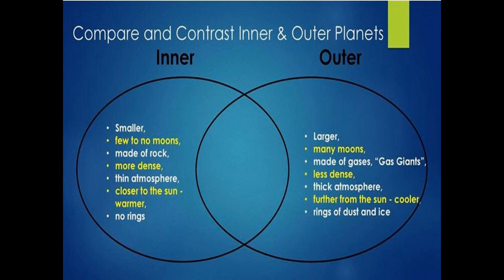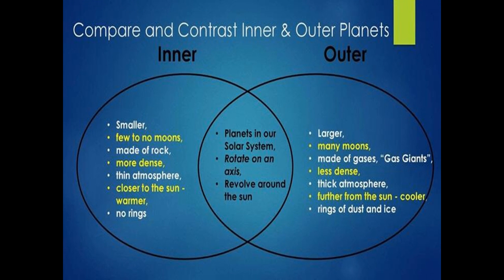Outer planets are larger, have many moons, are made of gases, so they are gas giants, less dense, with a thick atmosphere, further from the sun, cooler, and have rings of dust and ice. All the planets in our solar system rotate on their axis and revolve around the sun. These are the comparisons between the inner and outer planets.